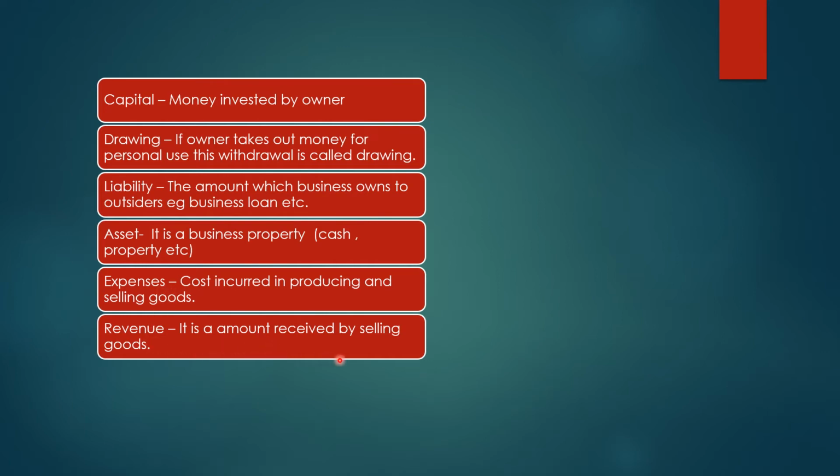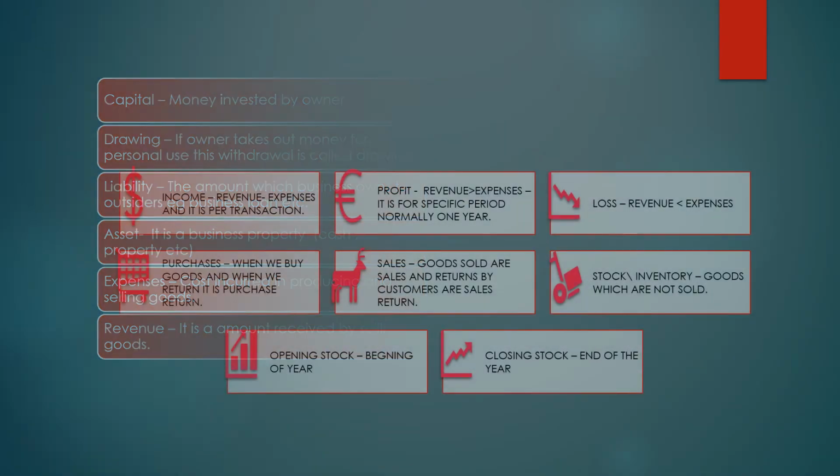It is the amount received by selling goods. For example, if I sold some goods and I got some money, that is revenue. The amount received by selling goods. I hope you are clear with all this. Let us move to next.